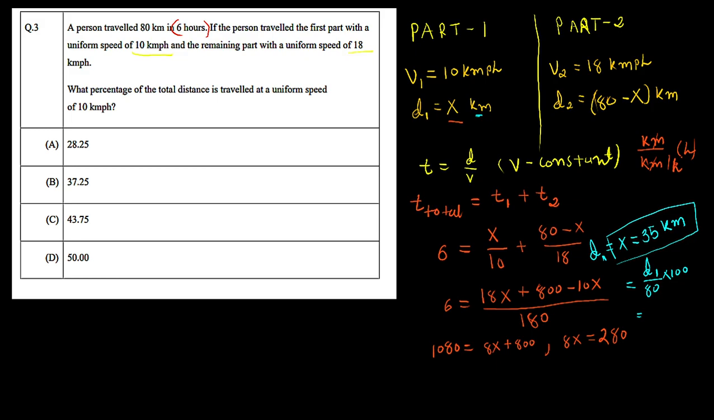So now 35 divided by 80 multiplied with 100 will give 43.75 percent of the total distance traveled at this 10 kilometer per hour uniform speed. So now here you can see option C contains the correct answer. 43.75% of the total distance is traveled at 10 kilometer per hour. In other words, 43.75% of the distance is traveled in the first part, and the first part is nothing but this 10 kilometer per hour. So that's it. Option C is the correct answer for this question. Now let's move to the next question.